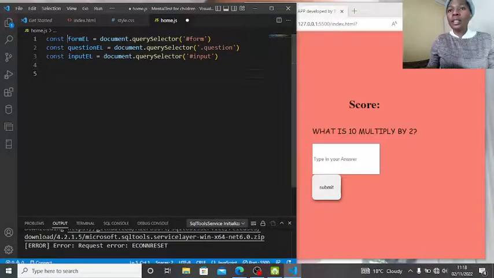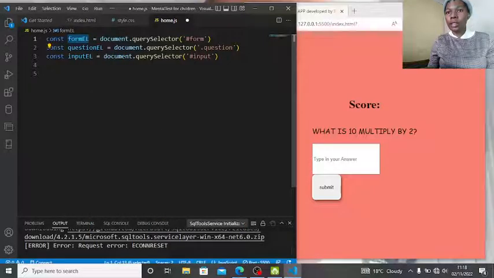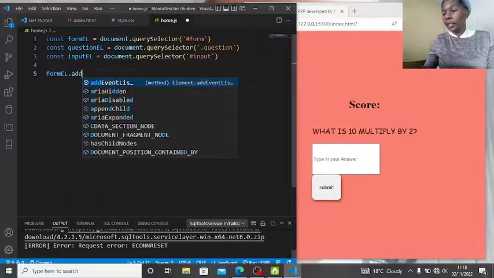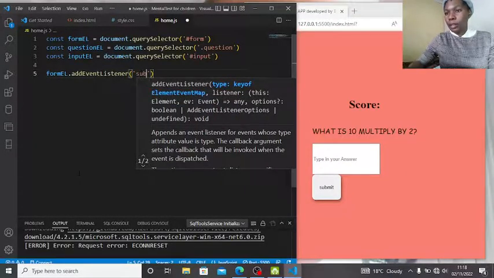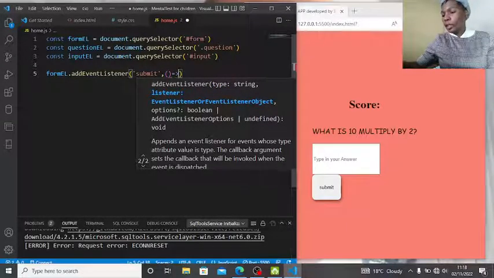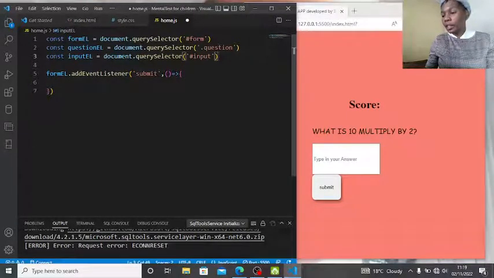Okay, let us target this form because we are working with a form. Let us paste it here and add an event listener. Whenever we submit, because it's under form, we give it a submit event, and we want to create a function. Whenever we click submit, then a function should run. So what do we want this element to do?